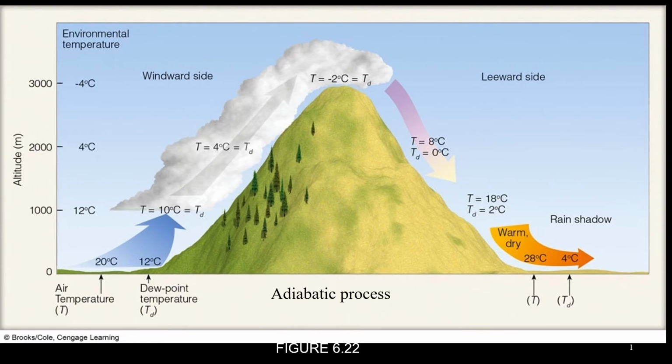As rising air cools, its relative humidity increases as the air temperature approaches its dew point temperature. Dew point temperature means the temperature at which air starts to condense.